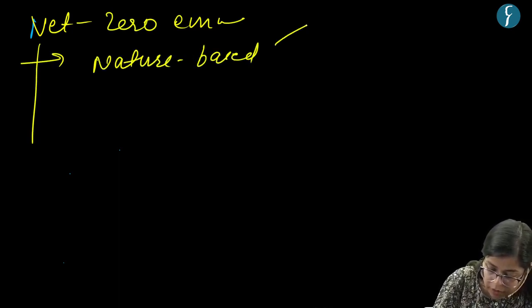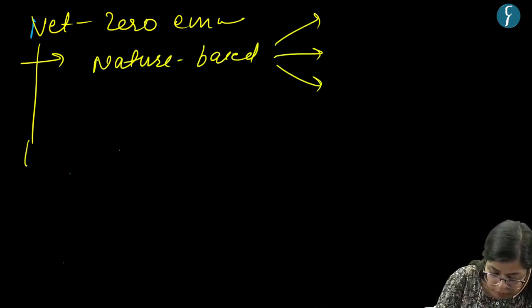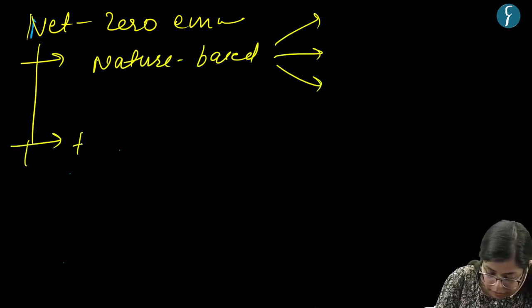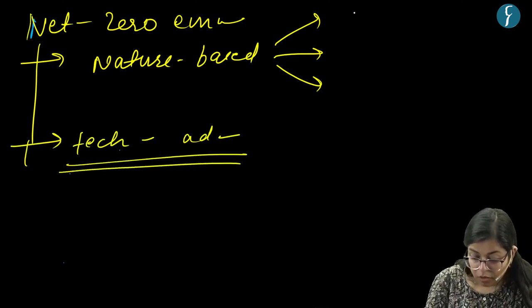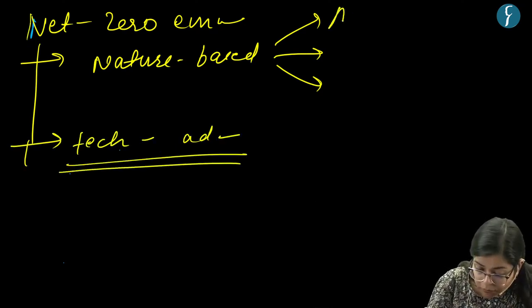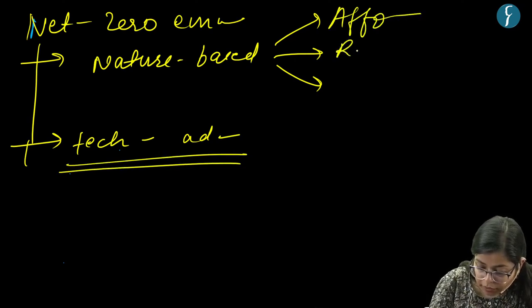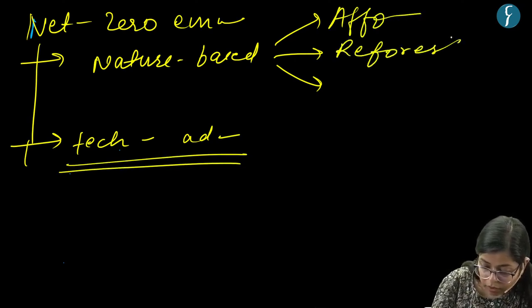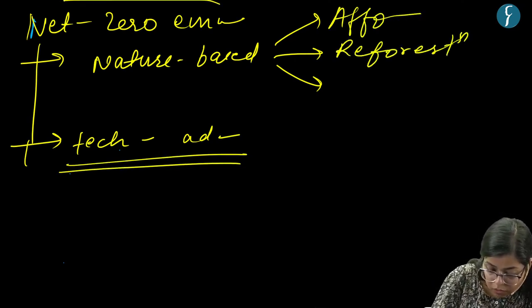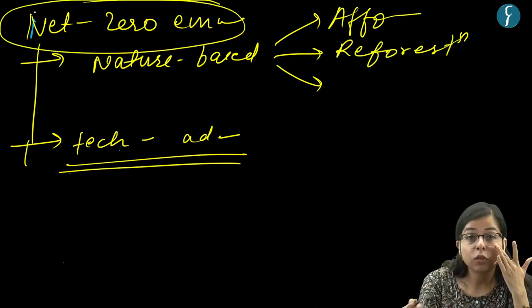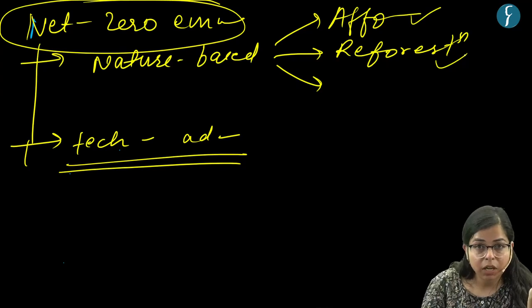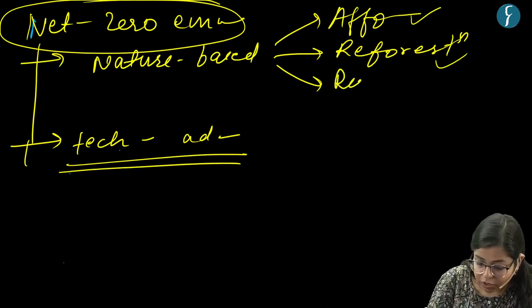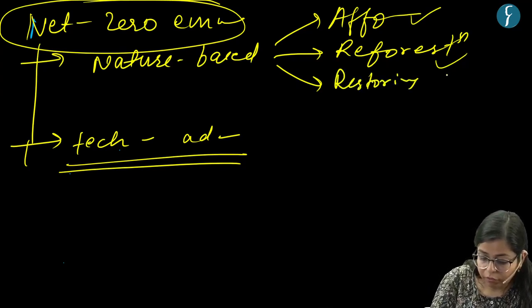First is nature based solutions, other thing is technological advancement, right? Now, nature based solutions is afforestation, reforestation. So, in this zero emissions approach, the theme is to capture carbon, right? Afforestation, reforestation can capture carbon, right? Another thing is restoration of wetlands.